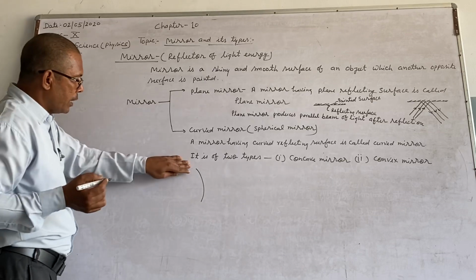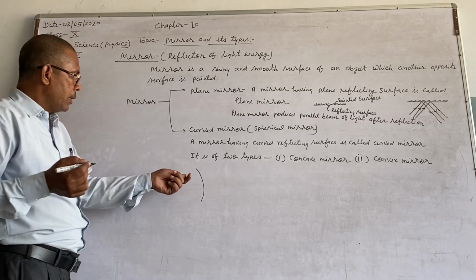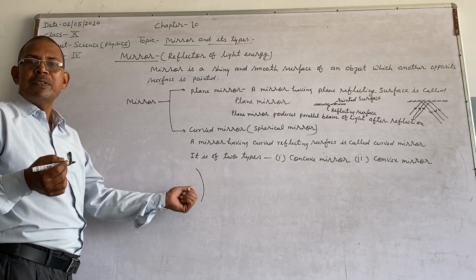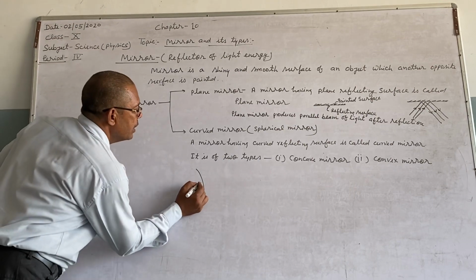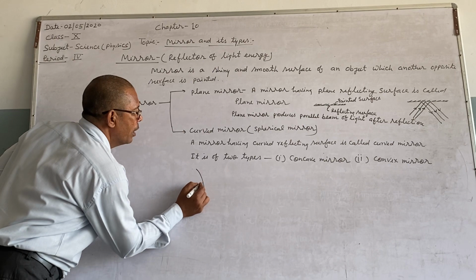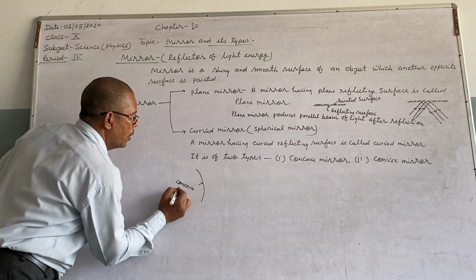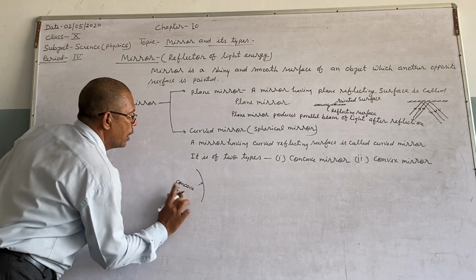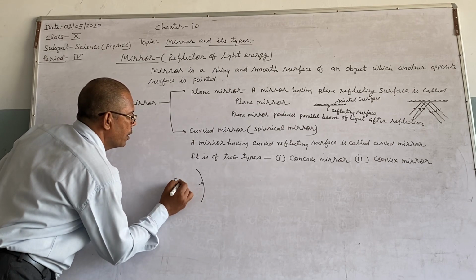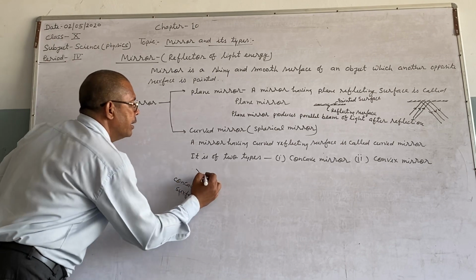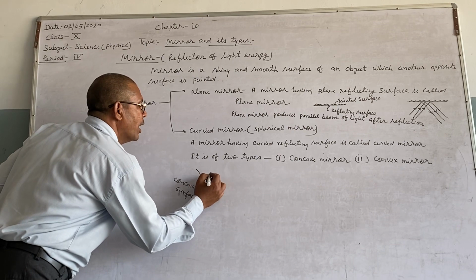Just first of all, see, this is a curved object having two surfaces. This surface is concave, and this surface is what?